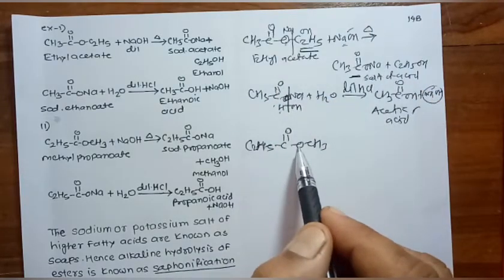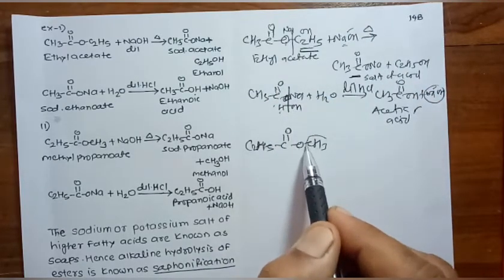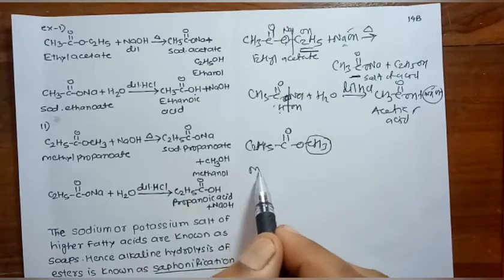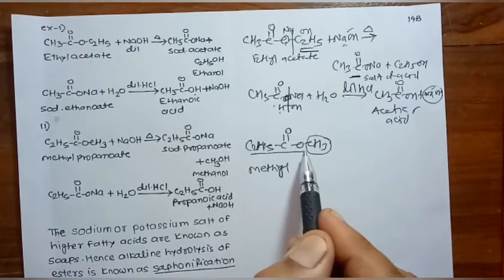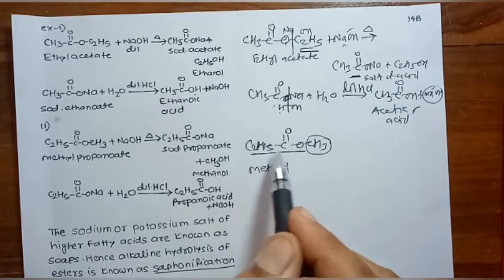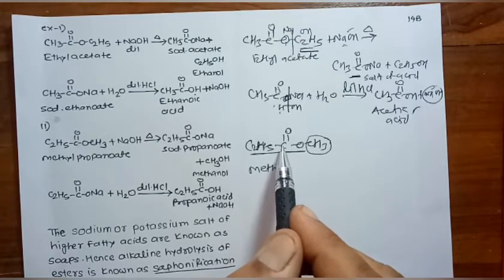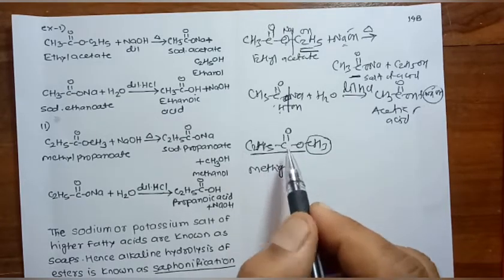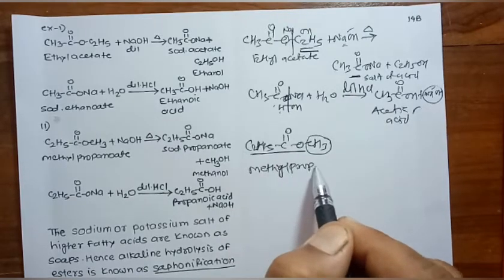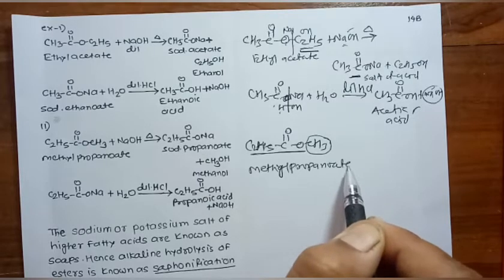Here the alkyl group attached to the oxygen atom is methyl, and then we write the name of the parent acid, that is propionic acid. Acid is replaced by oate, therefore it is methyl propanoate.